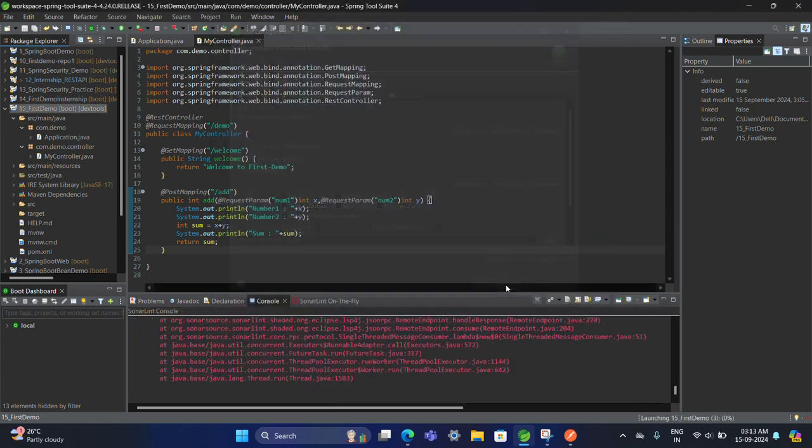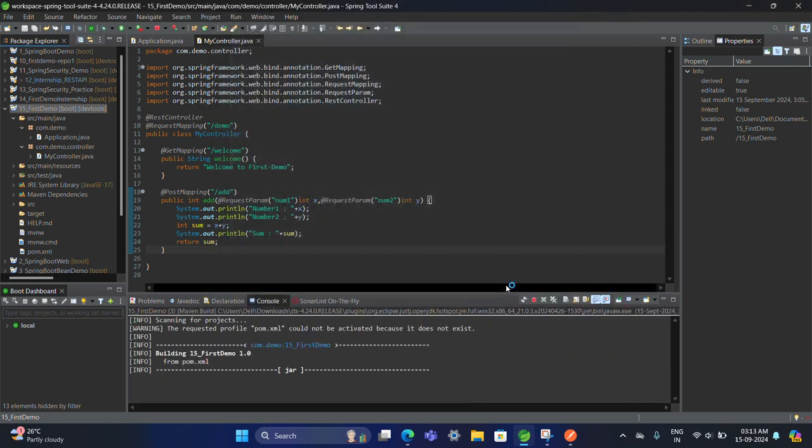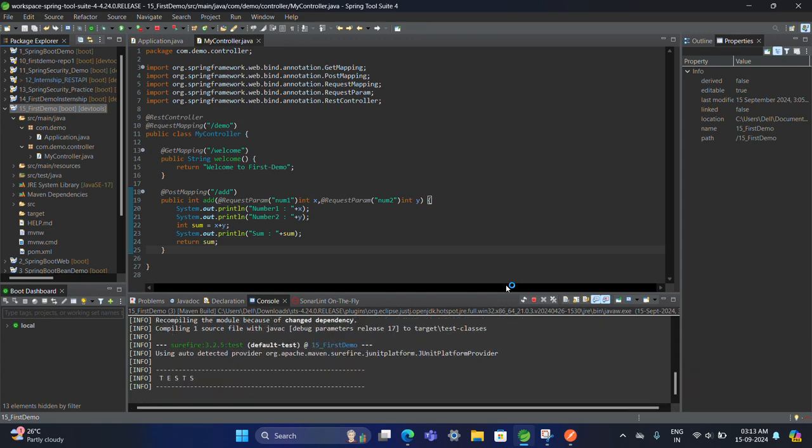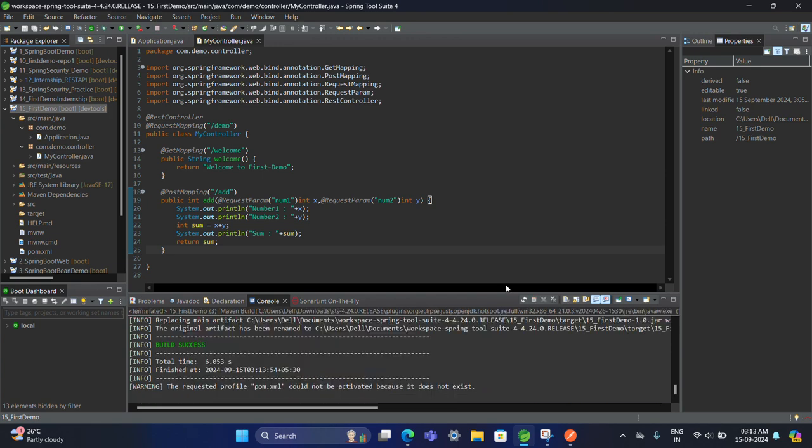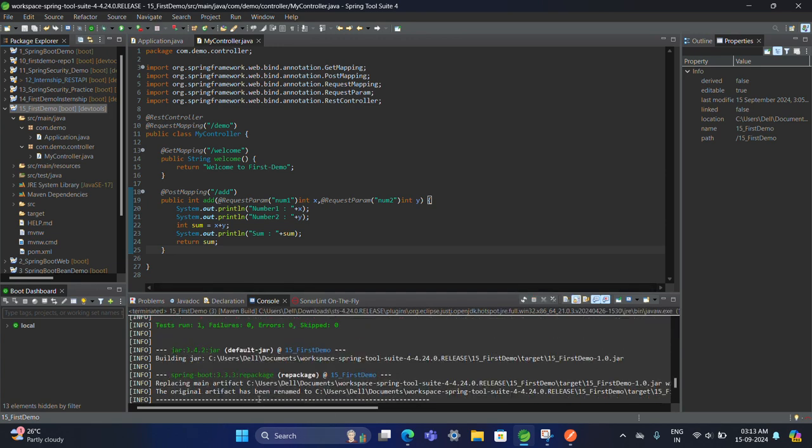Run. Let's check if it is working fine or not. I think okay, we successfully built it. This is the location of our file. We are going to use it in some time, so we have to keep this path in a safe place.